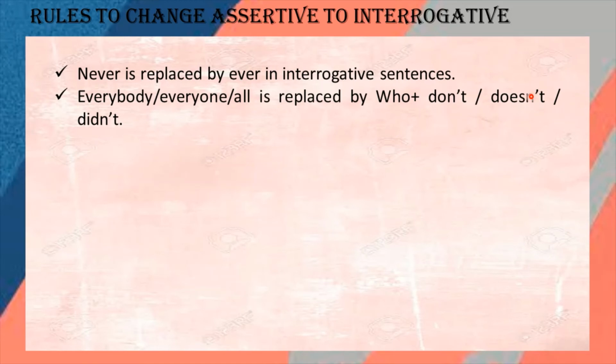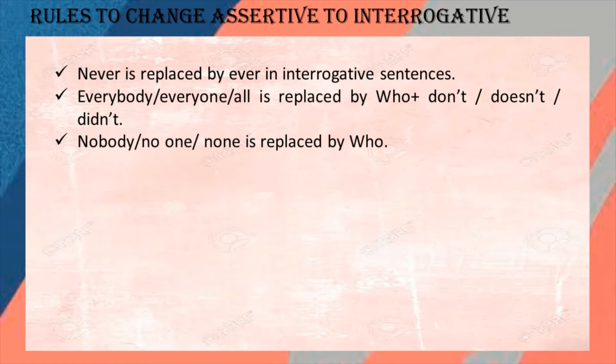You have to see this according to the tense of the sentence, whether it is in present or past tense, and use one of these three accordingly. Nobody, no one, none is replaced by who. These are the rules for changing assertive into interrogative sentences.